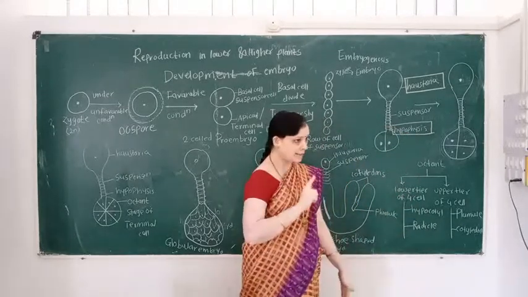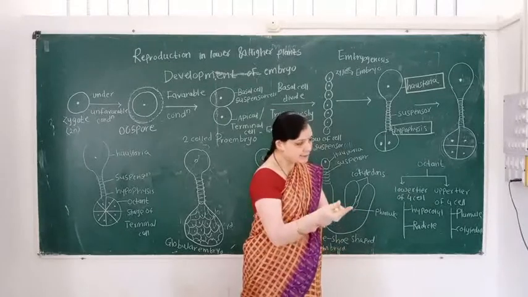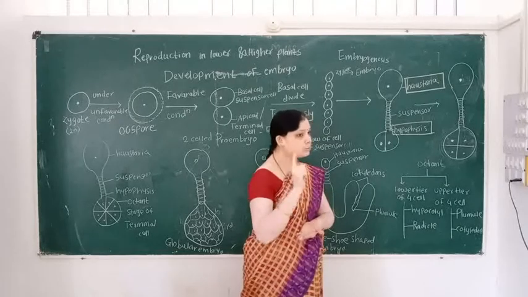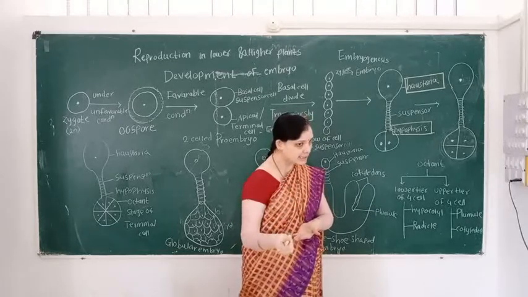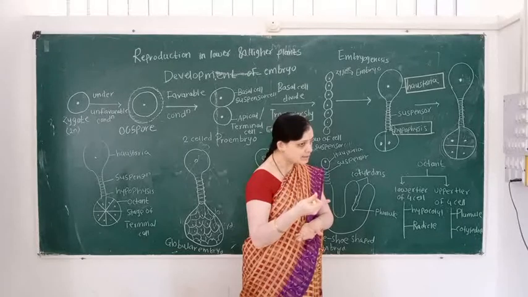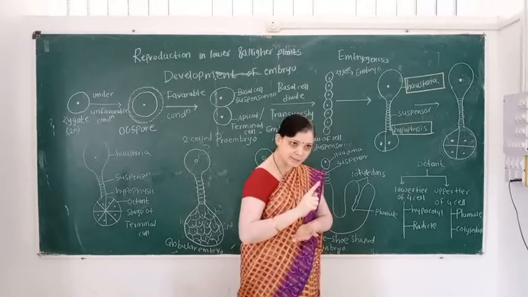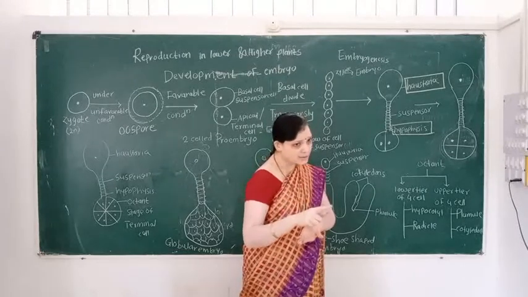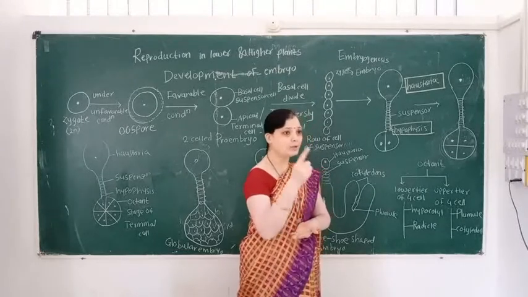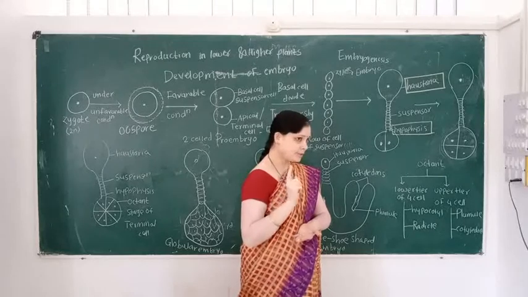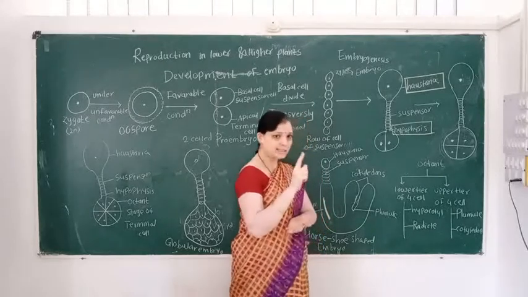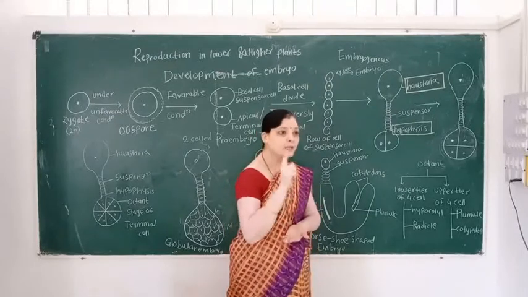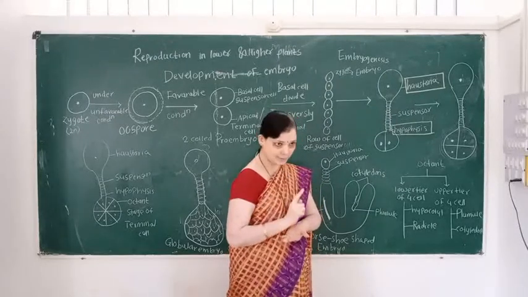First point, the zygote is converted into the oospore. The oospore forms two unequal cells: the large basal cell, that is the suspensor cell, and the small terminal cell, or apical cell, or embryonal initial cell. When two cells are formed, this condition is known as a two-celled proembryo.